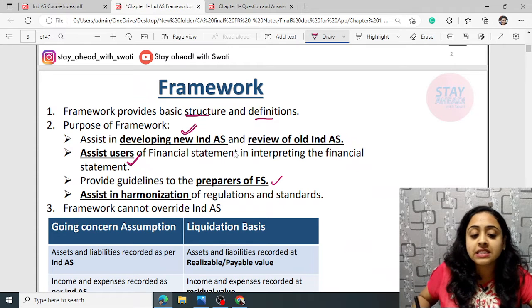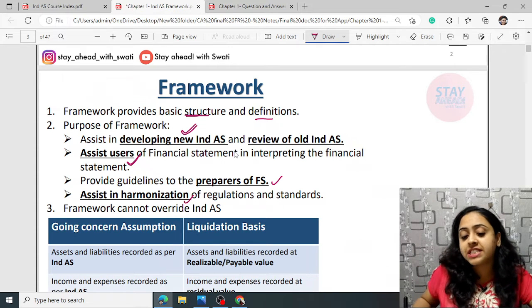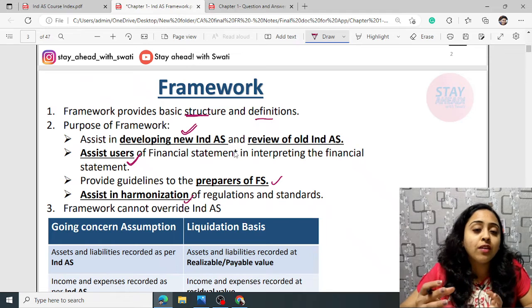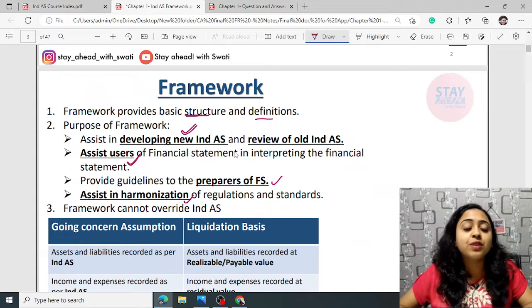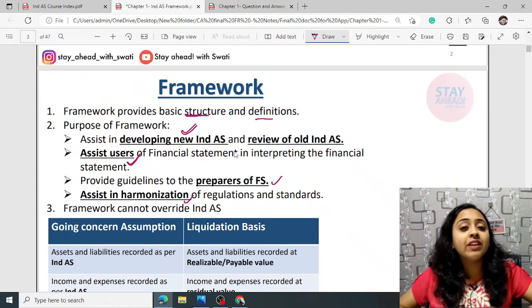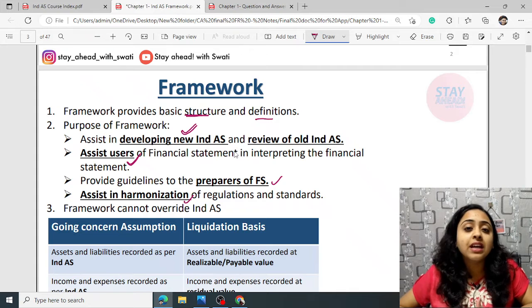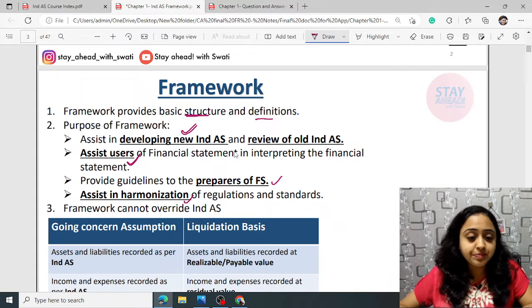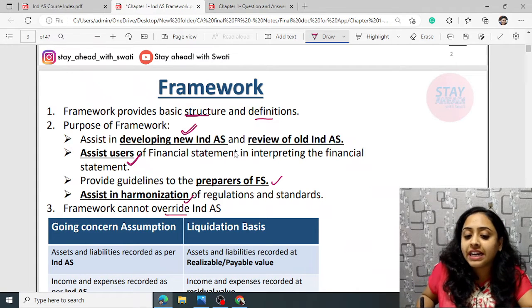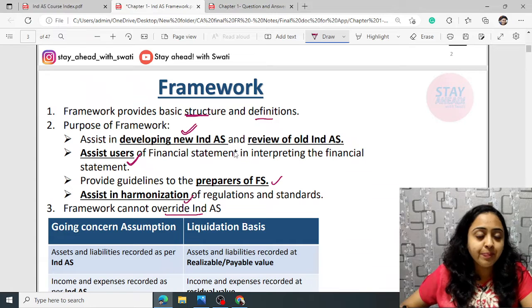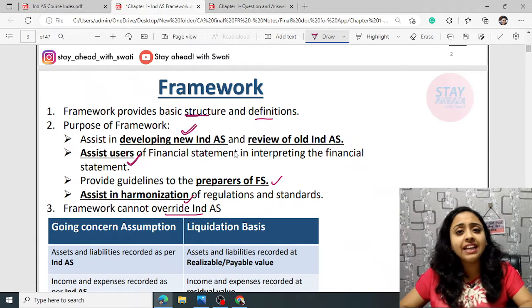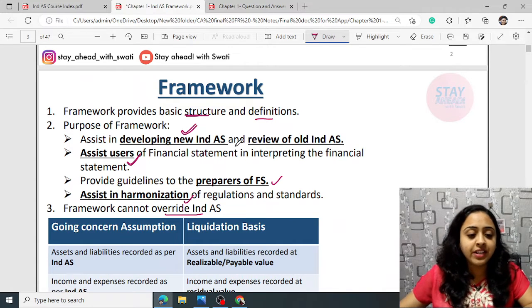And lastly, it assists in harmonization of regulations and standards. If there is any sort of conflict, the framework provides which provisions will be given priority and which will be held secondary. Whenever there is a dispute, who solves it? The framework solves it. The framework cannot override Ind AS. What does override mean here? Override means it cannot contradict any Ind AS. Any doubt till here? You can definitely ask me.